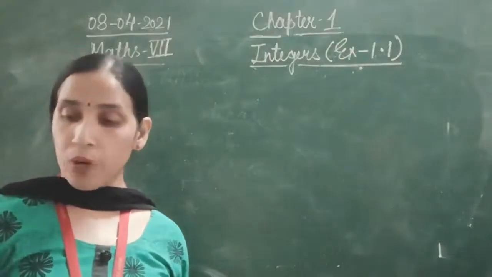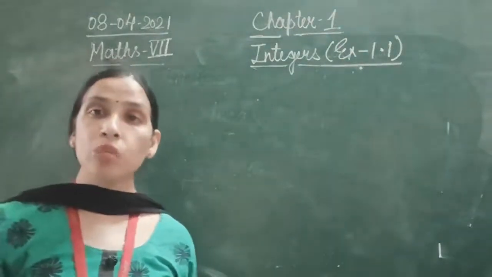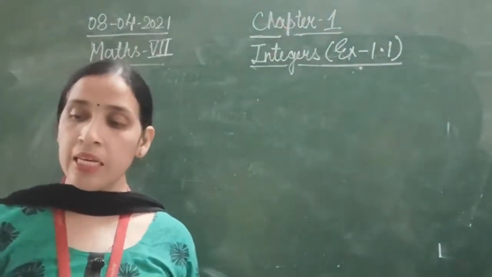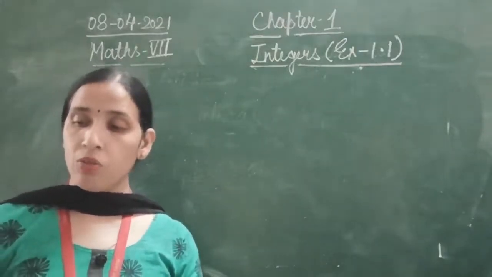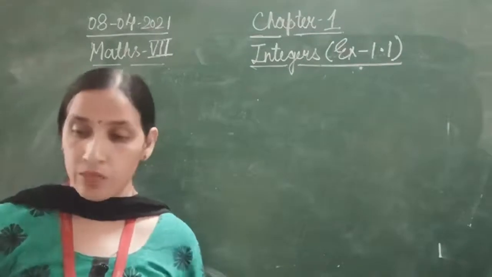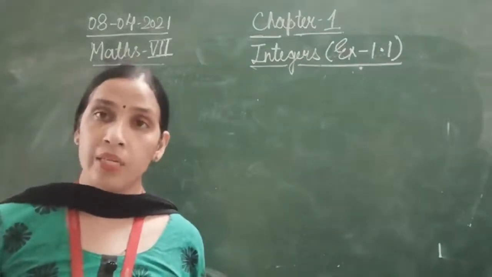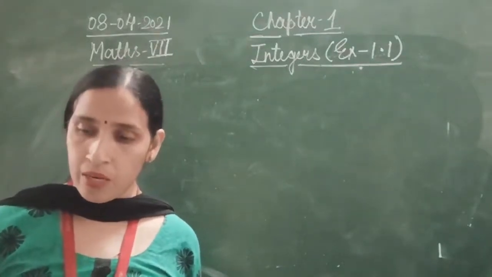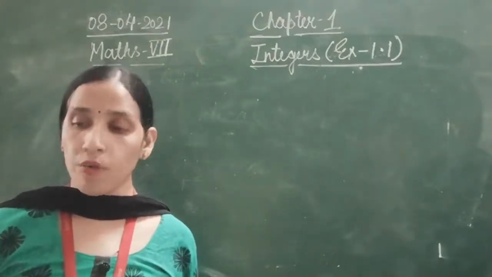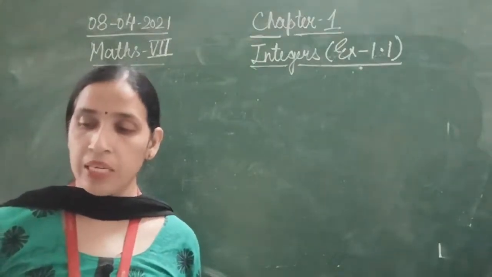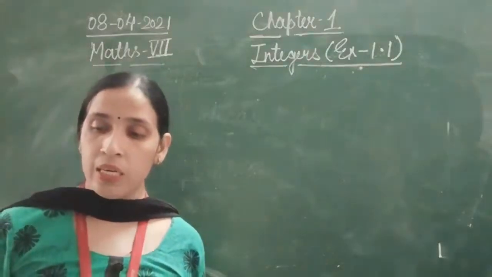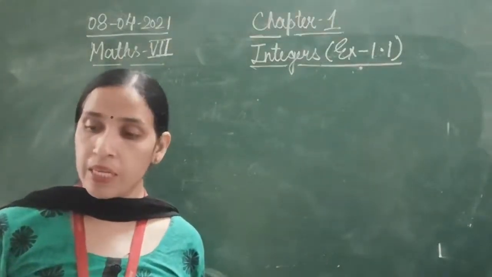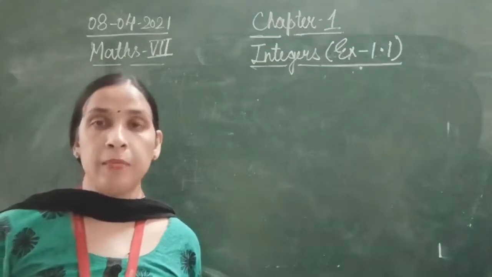Mohan deposits rupees 2000 in his bank account and withdraws rupees 1642 from it the next day. If withdrawal of amount from the account is represented by a negative integer, then how will you represent the amount deposited?